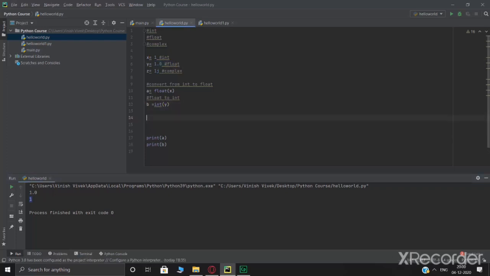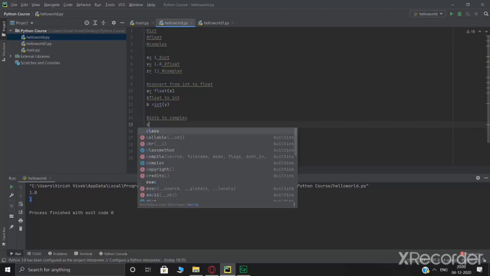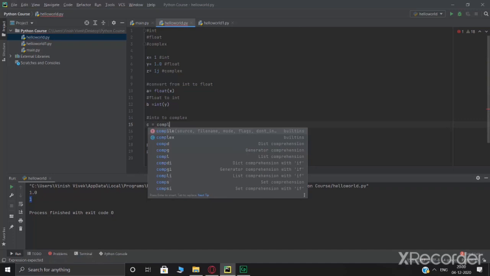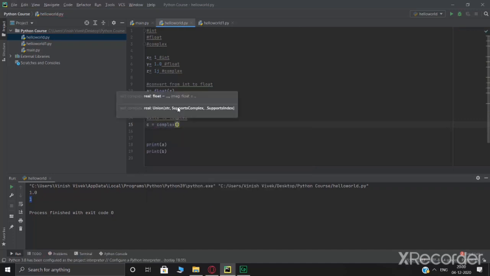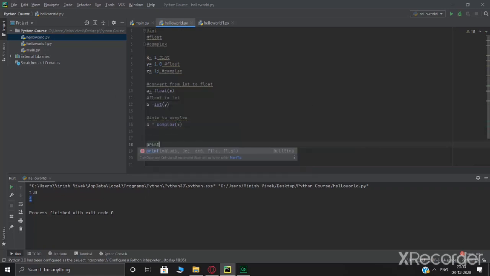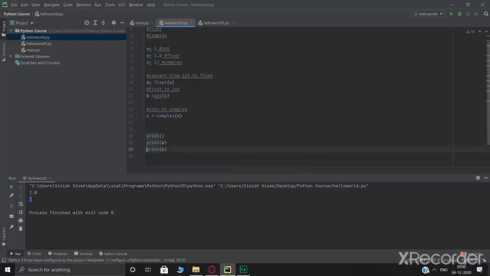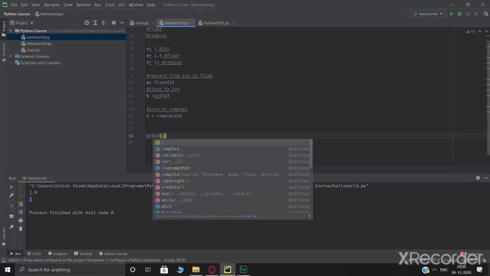And finally, you can convert integer to complex. Again, same thing. You just write a variable and say this is equal to complex, and the number you want to convert to complex. In our case, we want to convert x to complex. So again, I'll write print. Let me just do one thing. I'll remove these values so you don't get confused. And we'll just print c, which is our complex type now.